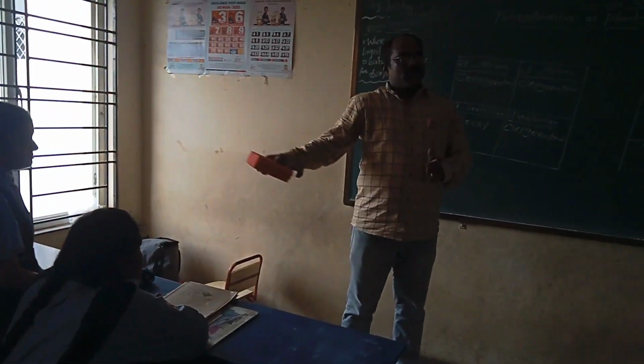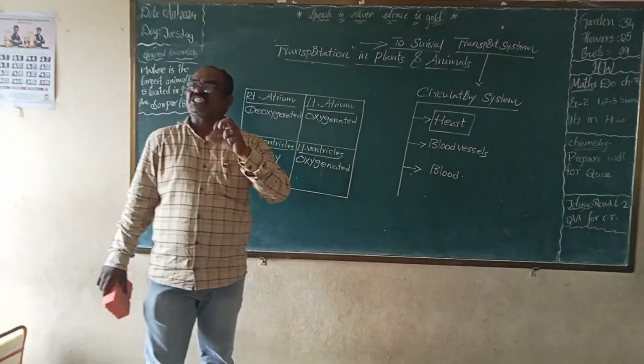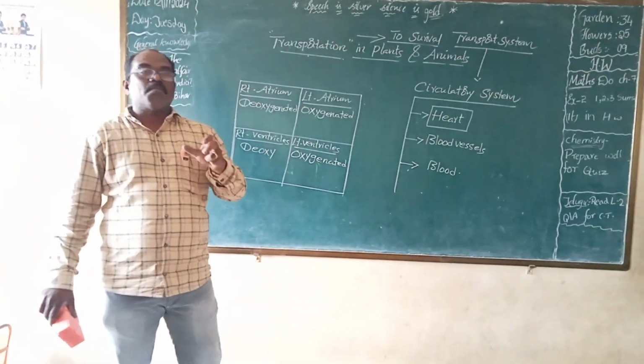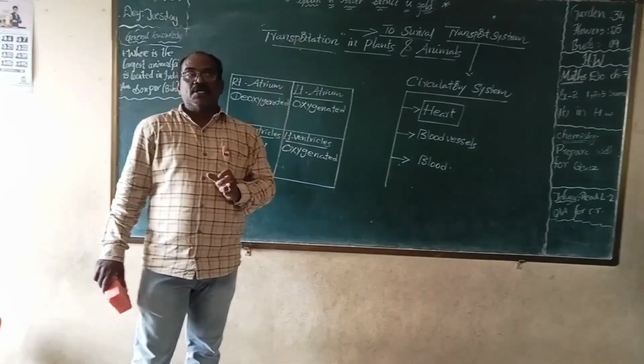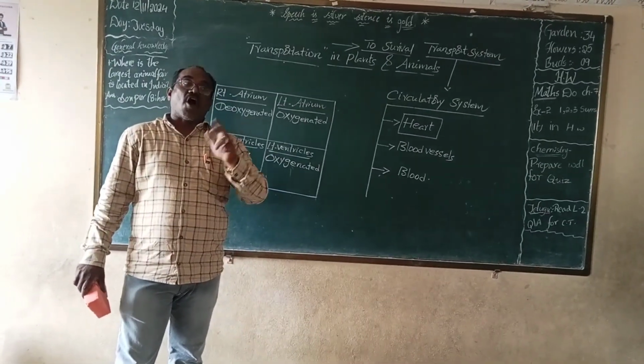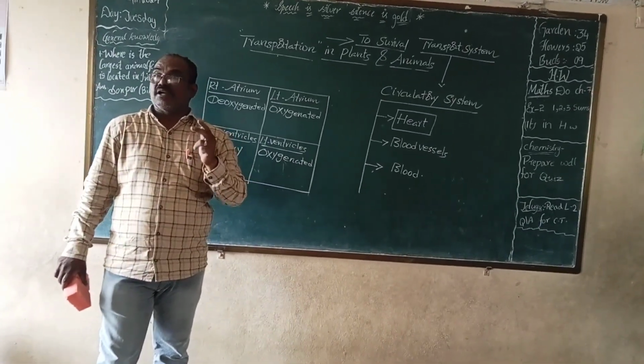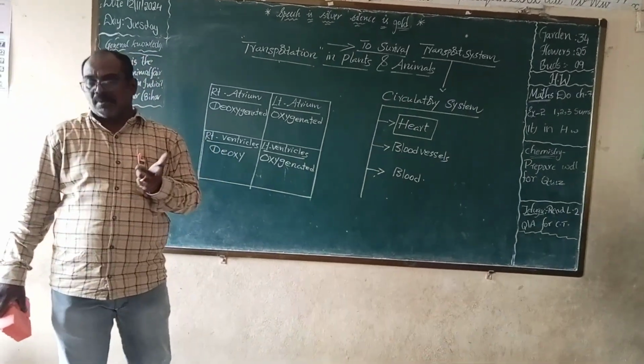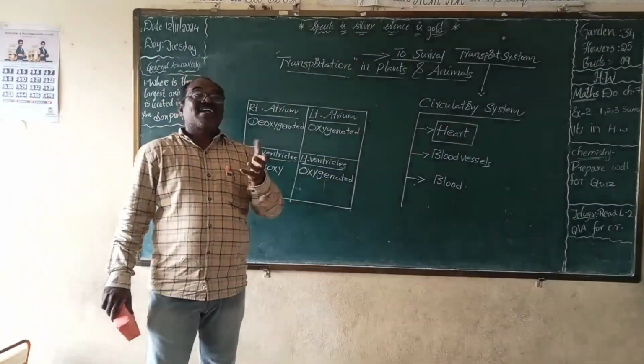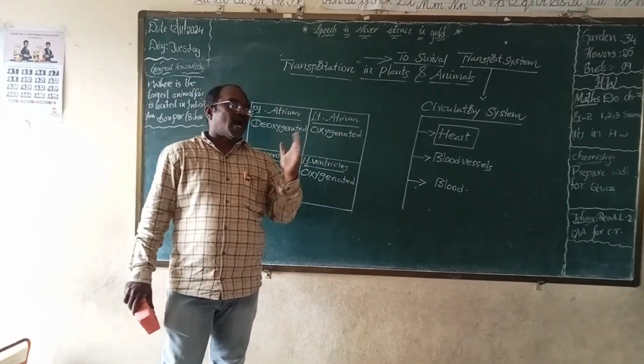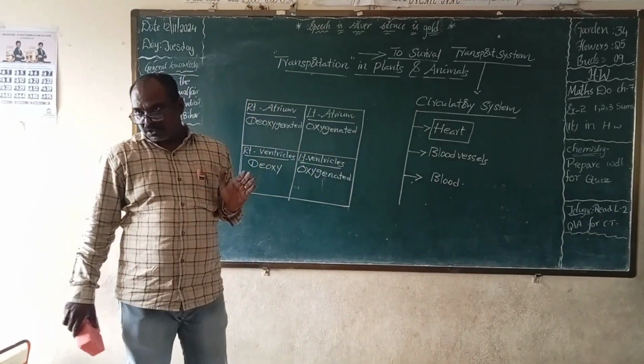Partition. This girl is saying partition between left chambers and right chambers. That's why the blood is not mixed. Oxygenated and deoxygenated blood is not mixed because of the partition between left chambers and right chambers.